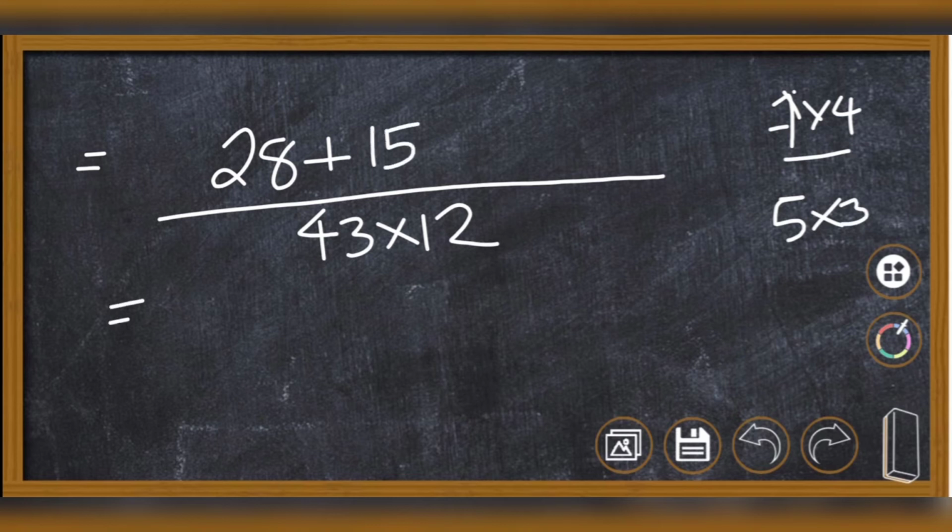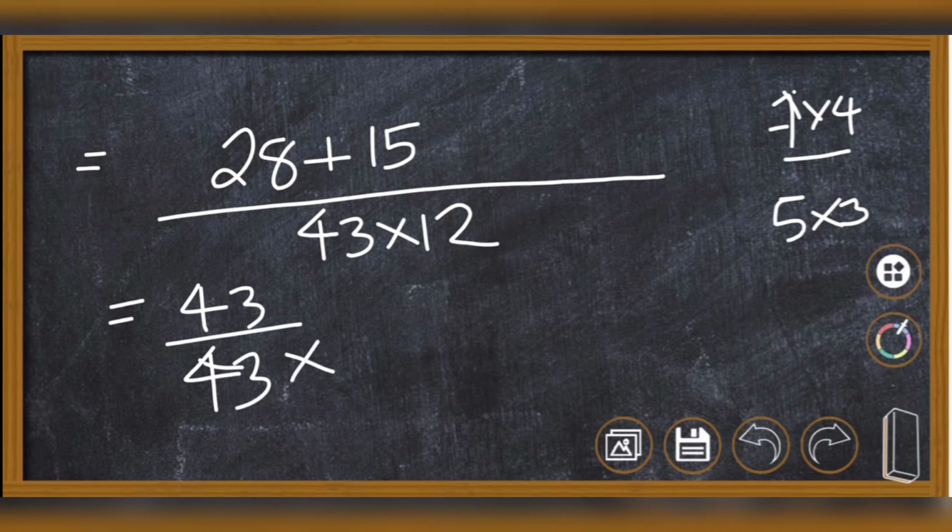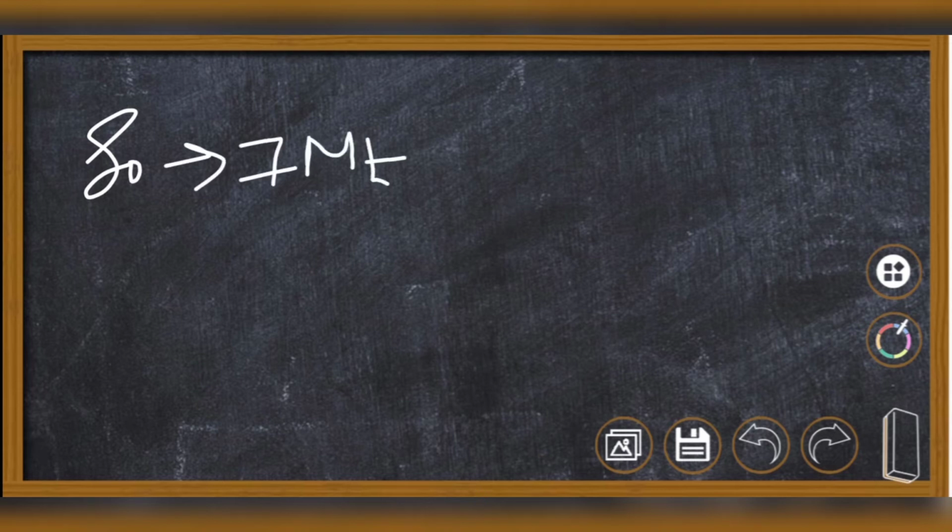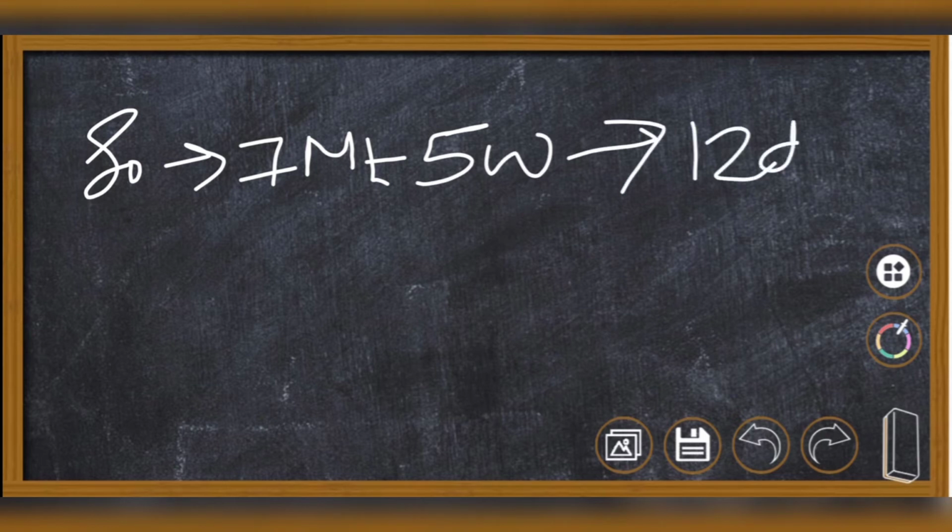So 28 plus 15 will be 43. 43 divided by 43 into 12 gives 1 by 12. So the whole work will be done in 12 days. That is the first method. Now we can move on to the second method.